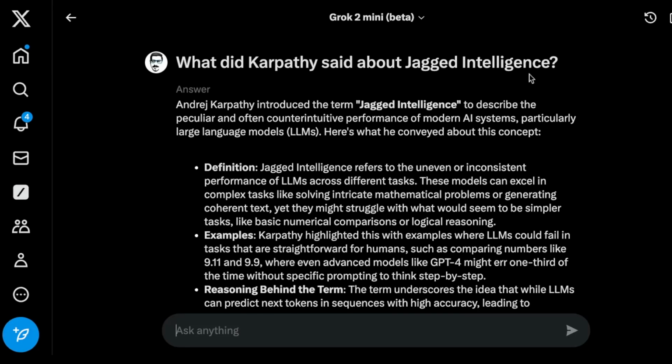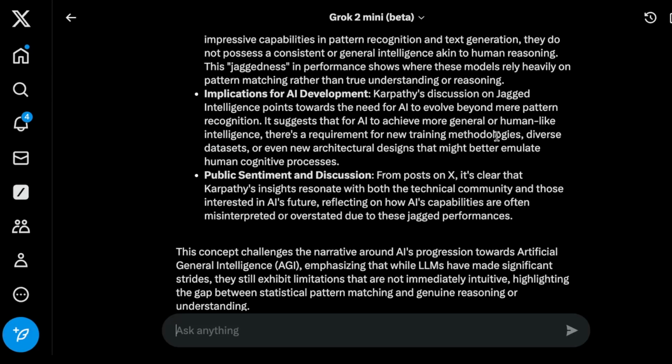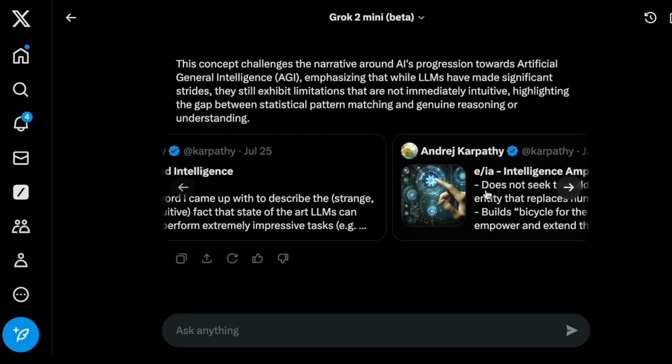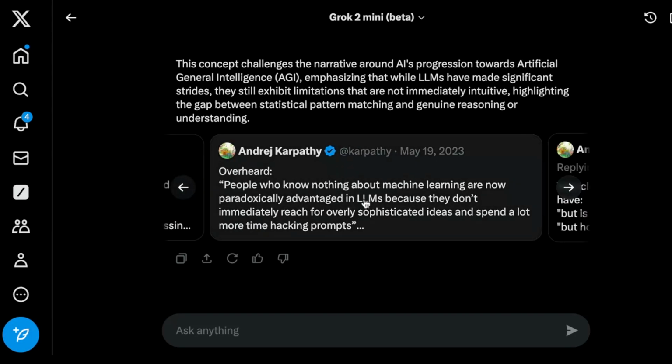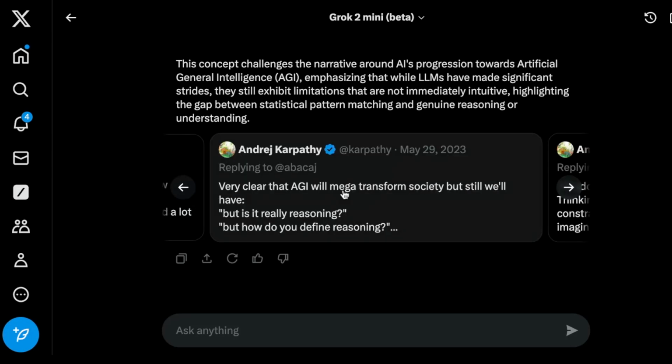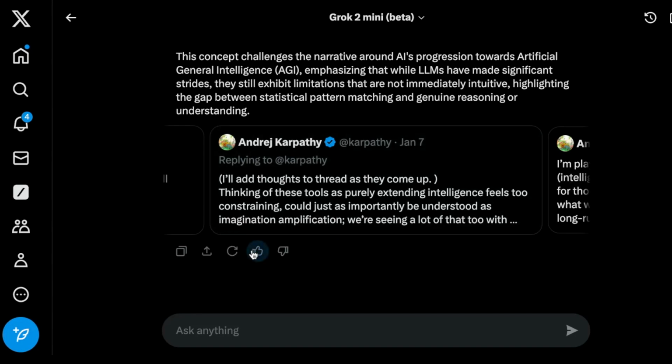I just go here and I ask, and the beautiful thing is it gives me a summary of what I was referring to just to make sure that it's the right information that I was looking for. And it gives me some other related posts apparently as well. So that's really nice because maybe Karpathy is talking about some other related stuff previously. It's just going to give me those. Really amazing. I really like this one. I'll actually give a like to this one.